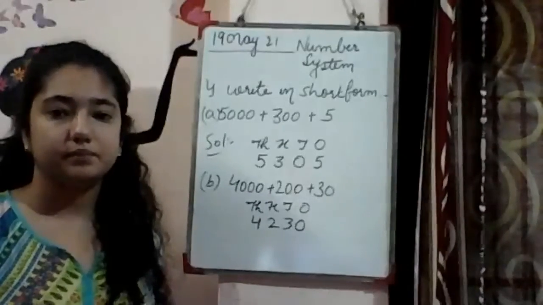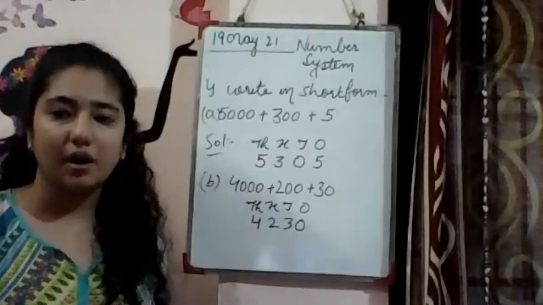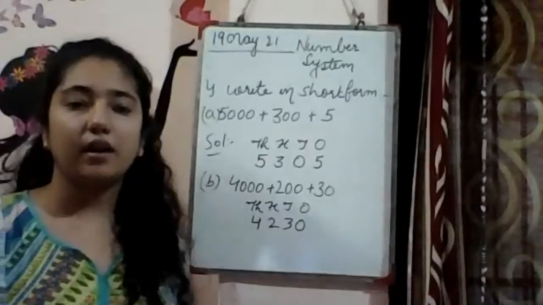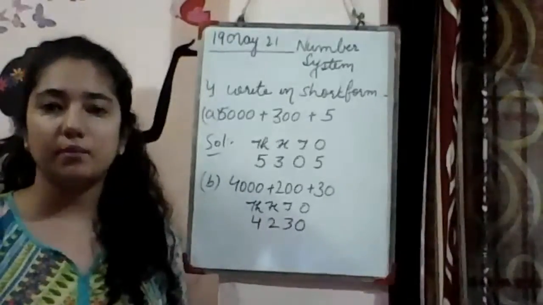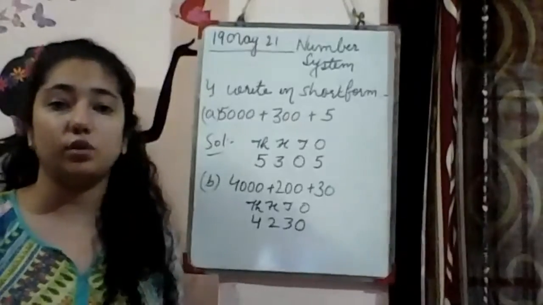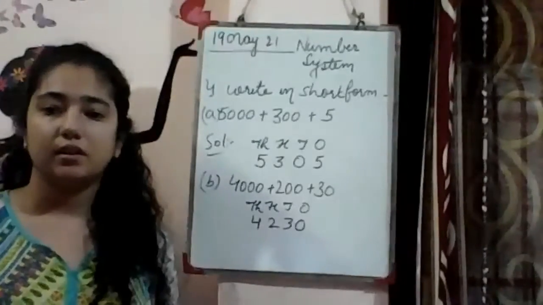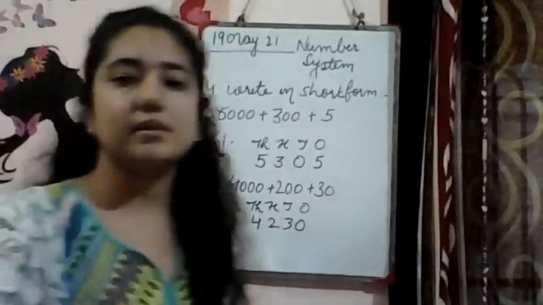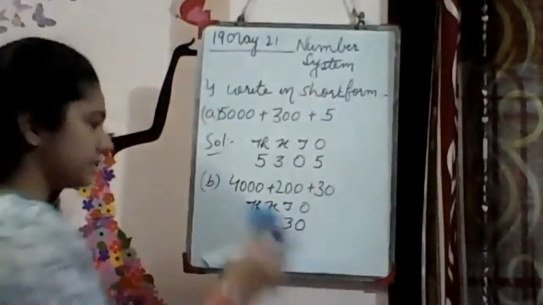Right? Done. So firstly, skip counting is done, and then we are done with expanded form and short form. So bache, can I move to next? I'm going very slowly. We will continue this chapter tomorrow again, right? I hope you all must have done this. So I'm going to erase. Next is